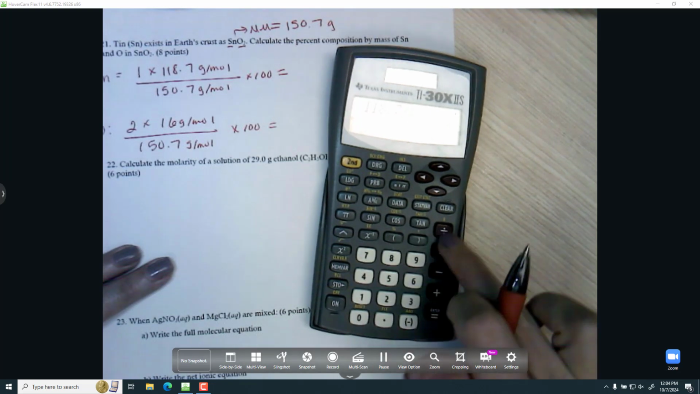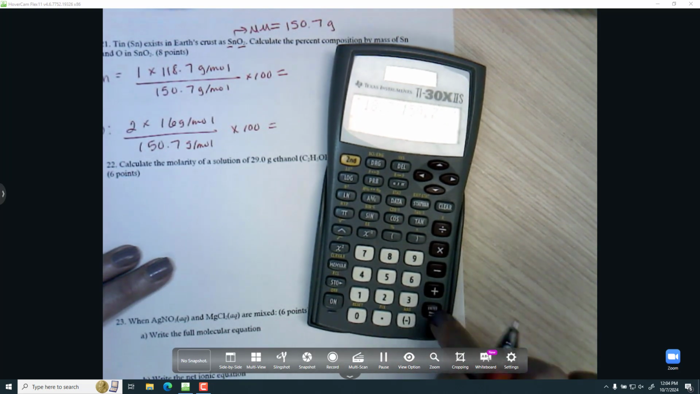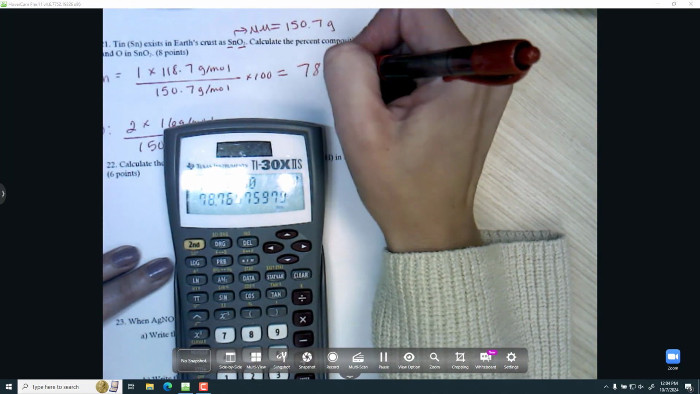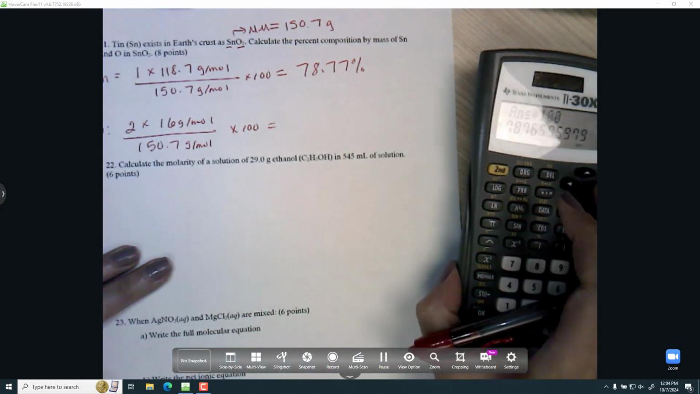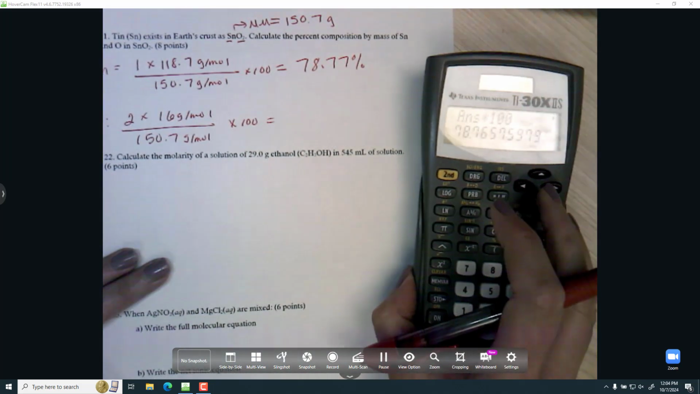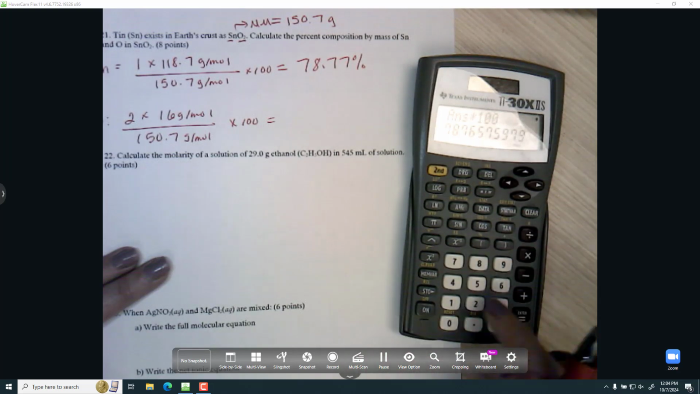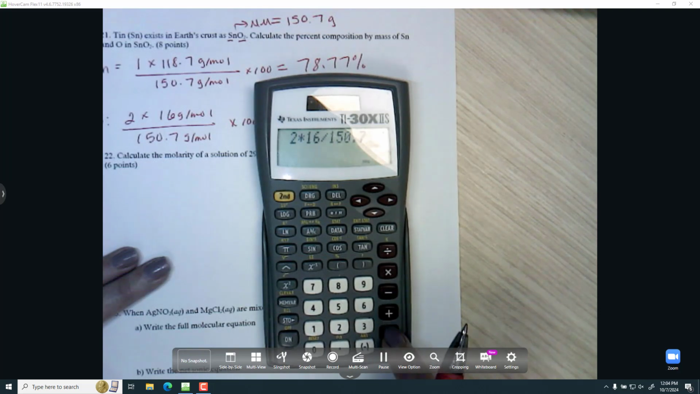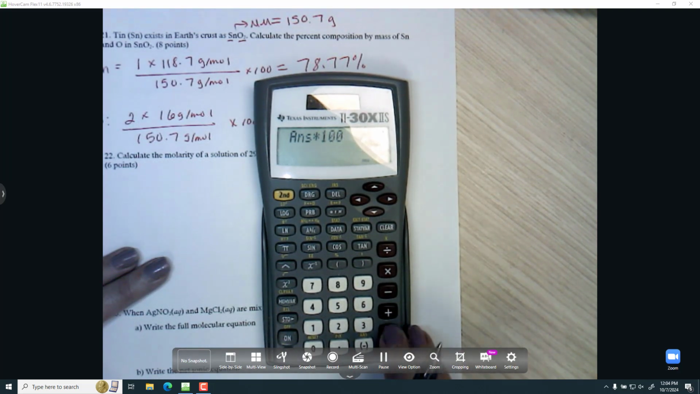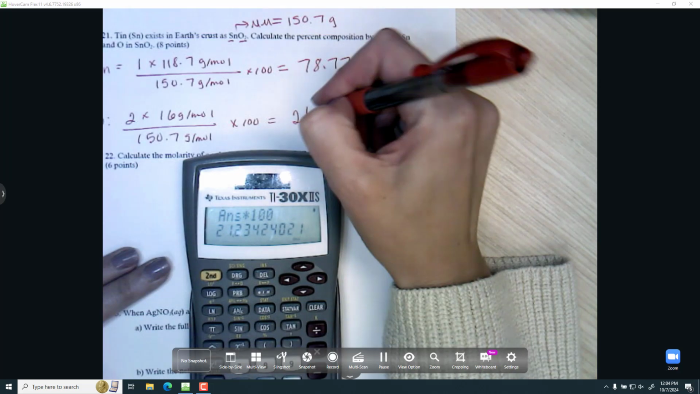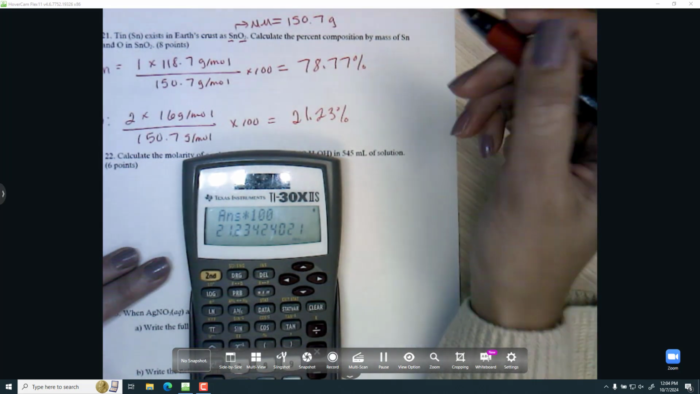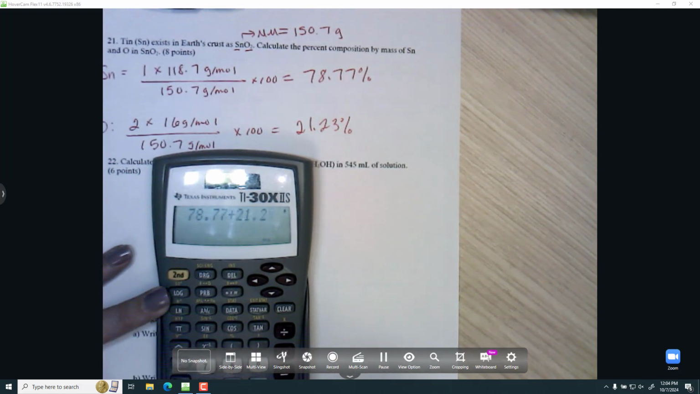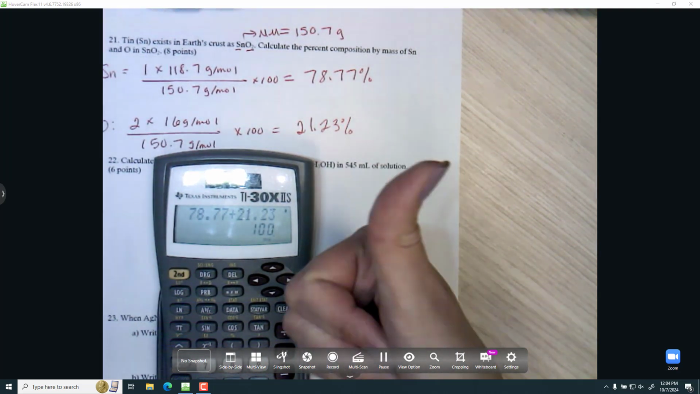All right, put those in. Sorry for the glare. All right, I get 78.77. And then two times 16 divided by 150.7 times 100, 21.23. I should check my work and make sure they add up to 100, so I'll do that. And thumbs up, they do.